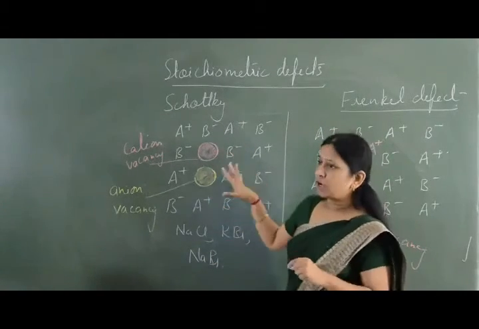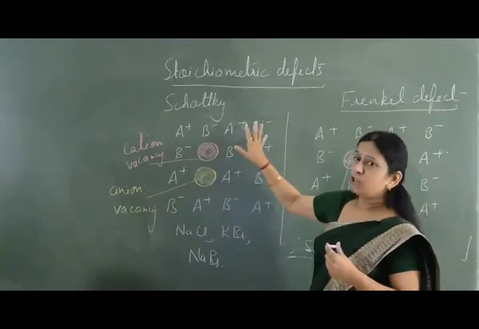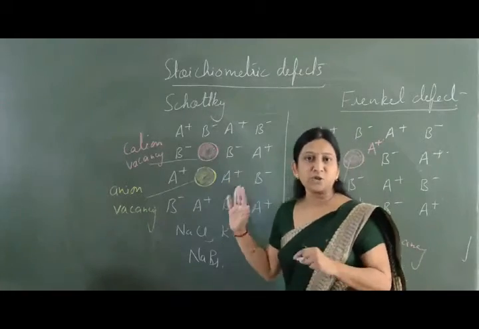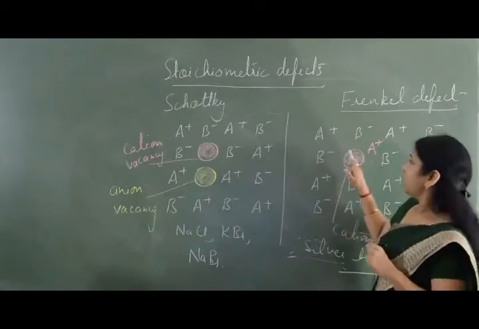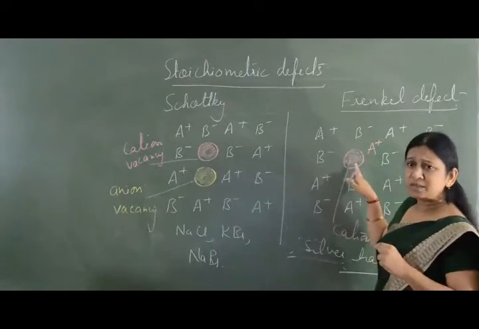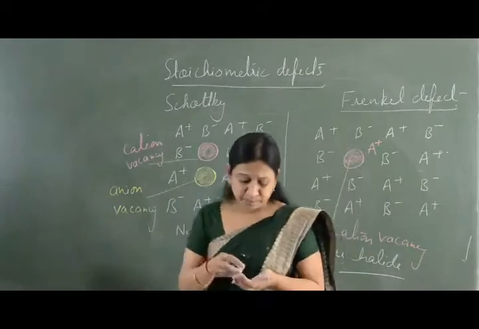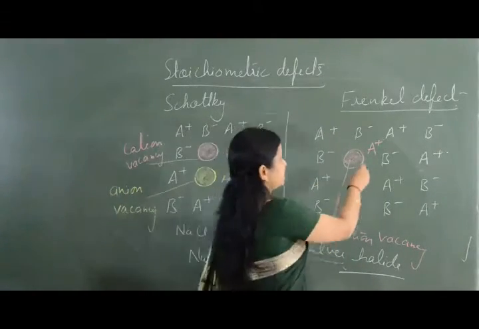So in case of Schottky defect, because cation and anion are missing, the density of the crystal after the Schottky defect is going to decrease. But in Frenkel defect, density is not affected because the cation is not present at the lattice site, but it is present at the interstitial site.